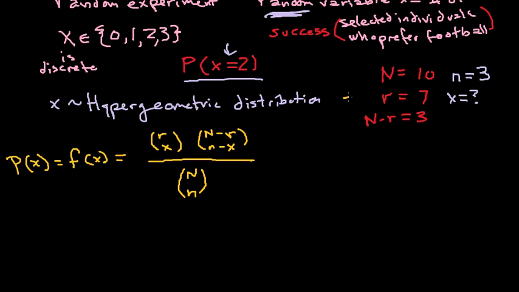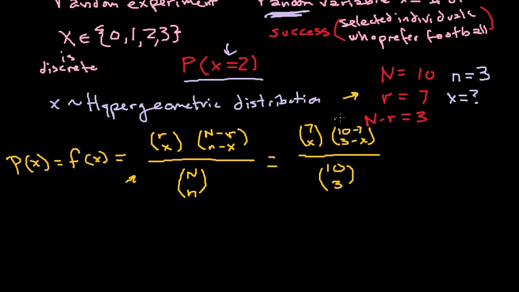So we can plug this stuff in here. In our particular case, we have these values, right? So we're going to plug these in. In this case, we're going to have 7 choose x times 10 minus 7 choose 3 minus x, all over 10 choose 3. And if you want to pause and look at the variables that I have over here and the variables that I have over here, you can see where I pull these from. It might be worth following along with your paper and seeing, okay, do I see where he got all these numbers? Because that's very useful. You're going to need to know how to do that.